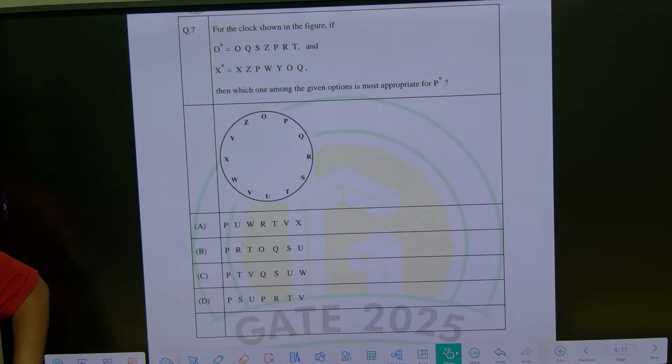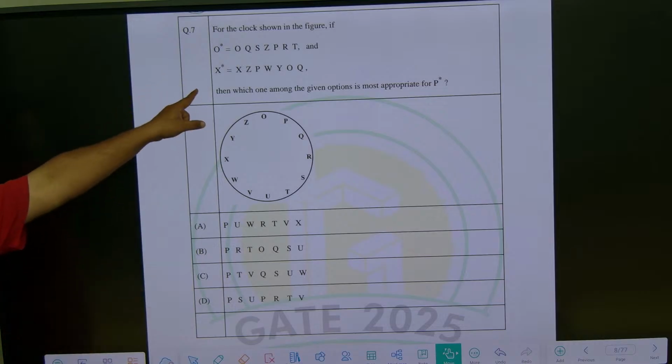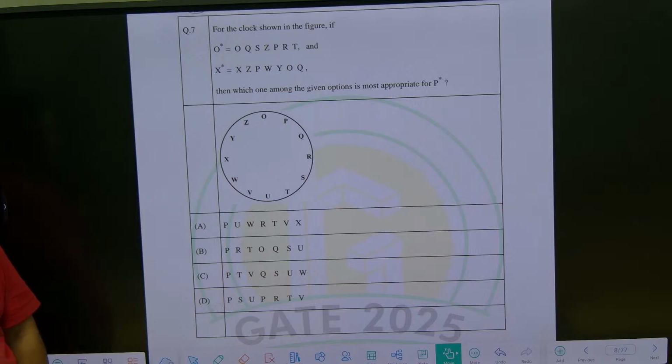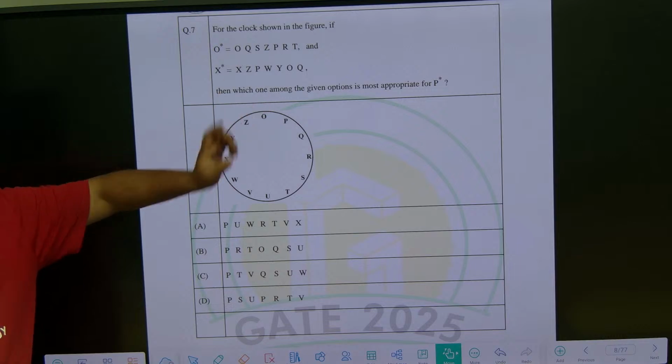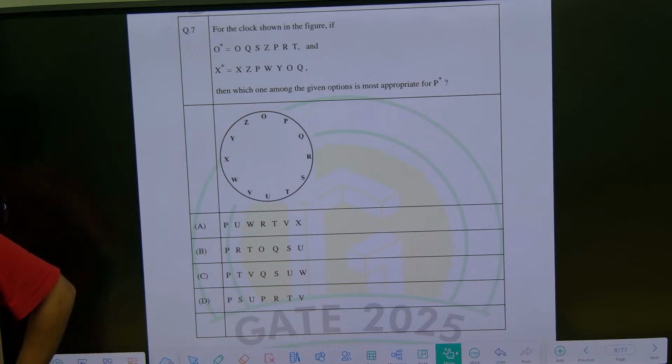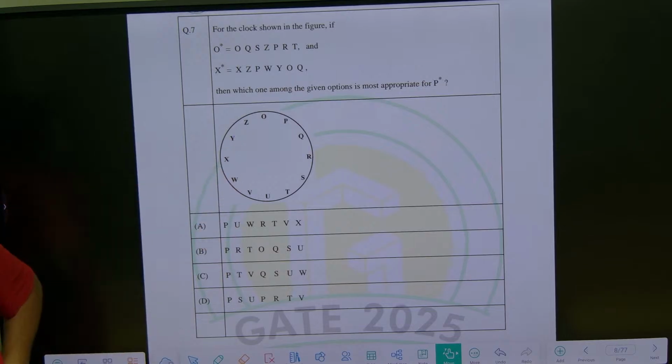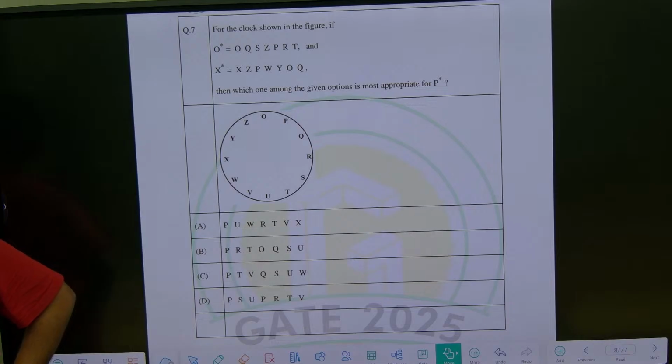See here, for the clock shown in the figure, O represents something and X represents something. Then which of the following given options is most appropriate for O star, X star, and P star? So what does P star stand for? This appears like a difficult question. How to solve this question?